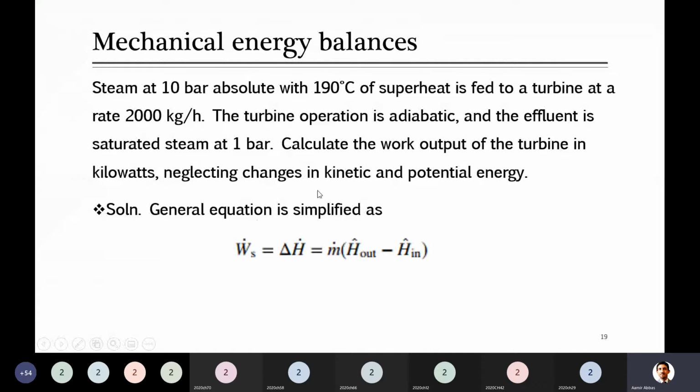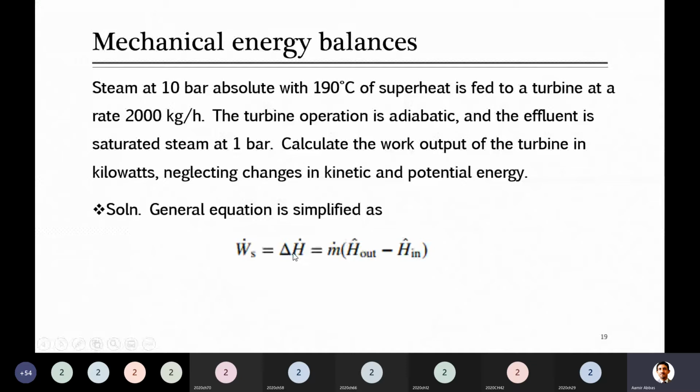So I was telling you here the application of the last slide, that in such a case Q plus W is equal to delta H plus delta KE plus delta potential energy. So already he said this is adiabatic, so Q is omitted from the equation. So only left is the shaft work, because a turbine always rotates some equipment. So shaft work is there, and he asked you to calculate this. So Ws will stay there.